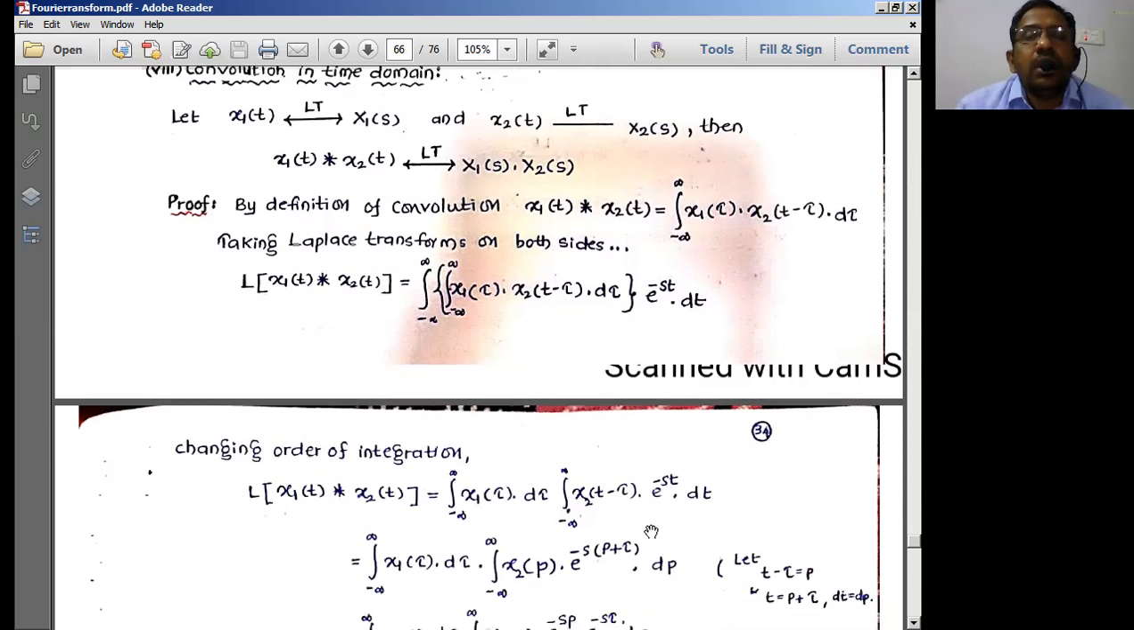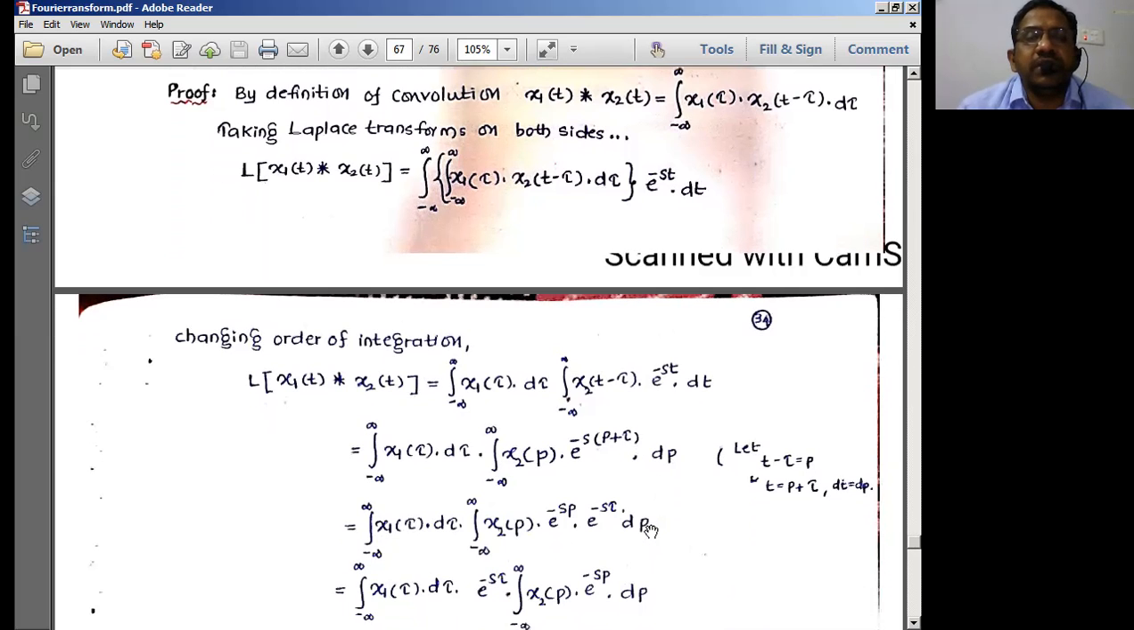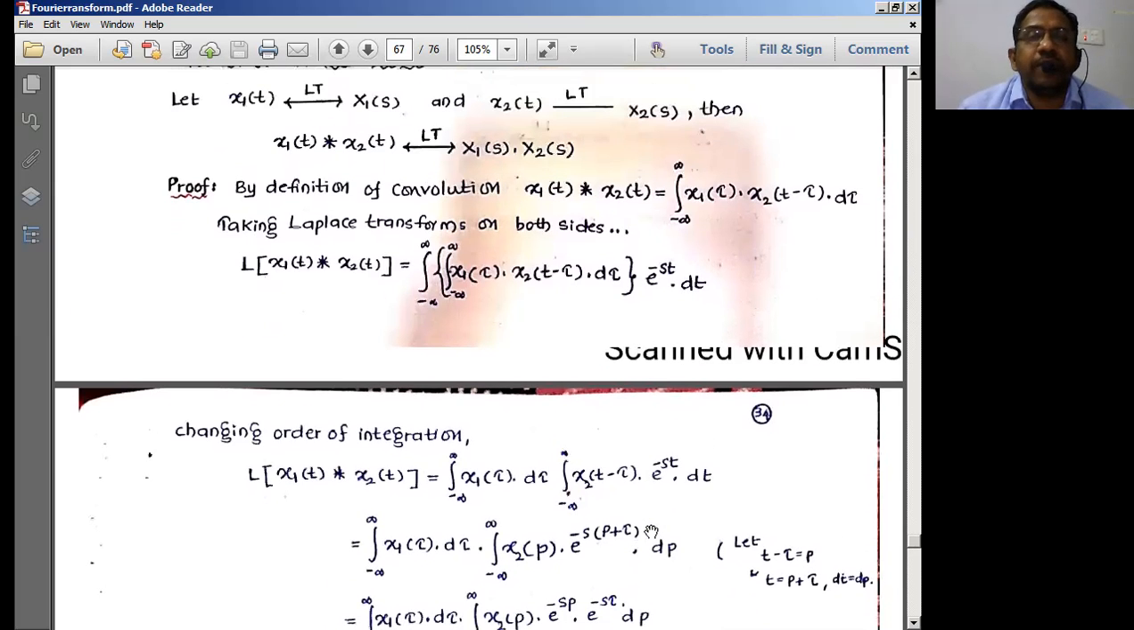So let us complete this particular part to end up our session today. Laplace transform of x1 of t convolution with x2 of t. Convolution means what? We keep one signal as a fixed signal, and by using another signal we scan the x1 of t. That means we are going to keep on shifting x2 of t in the time domain, and we scan the signal with respect to this signal.